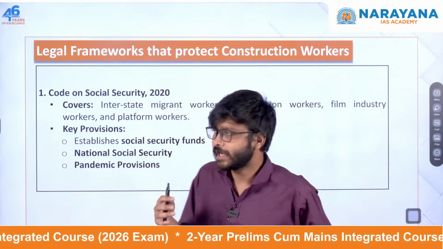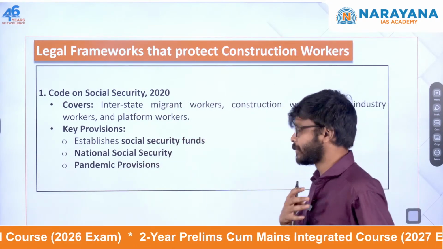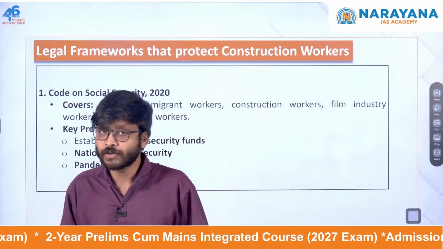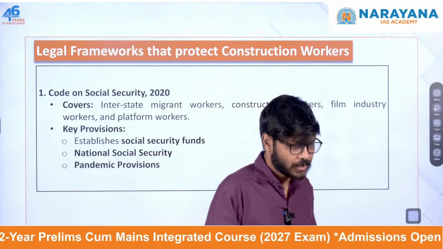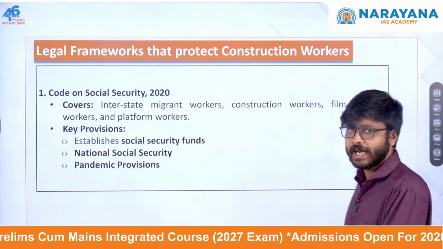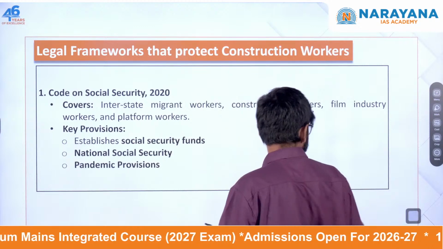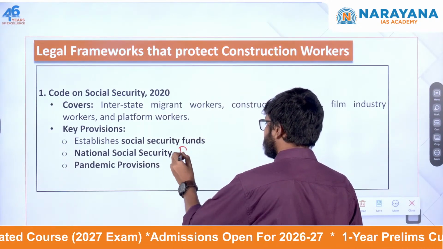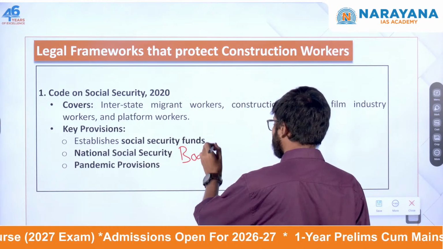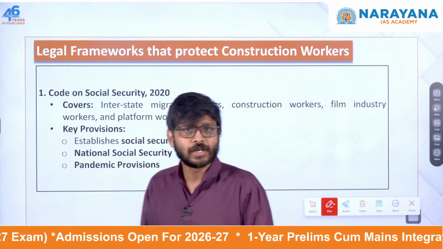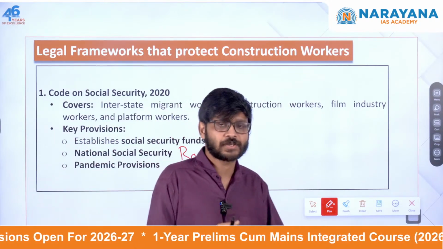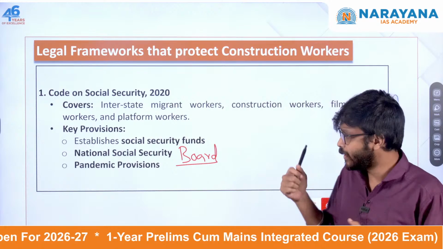One, a social security fund was established, set up for unorganized workers. Another one is the National Social Security Board. The National Social Security Board was established, and it will be recommending the welfare schemes. So that is one of the major steps.